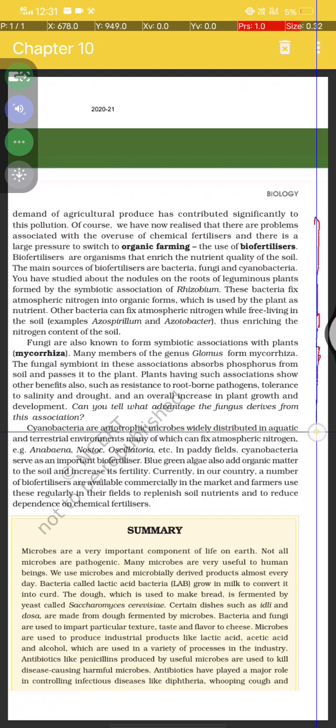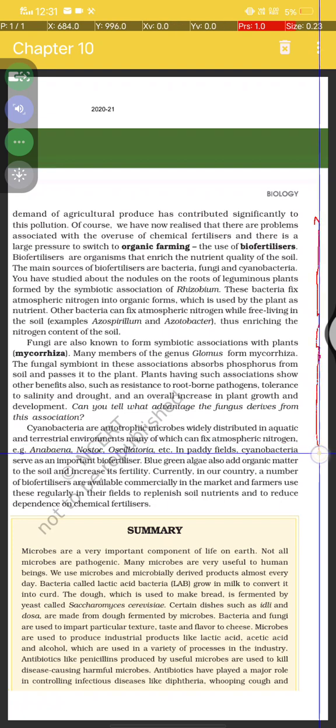Cyanobacteria are autotrophic microbes widely distributed in aquatic and terrestrial environments, many of which can fix atmospheric nitrogen, for example Anabaena, Nostoc, Oscillatoria, etc. In paddy fields, cyanobacteria serve as an important biofertilizer. Blue-green algae add organic matter to the soil and increase fertility.